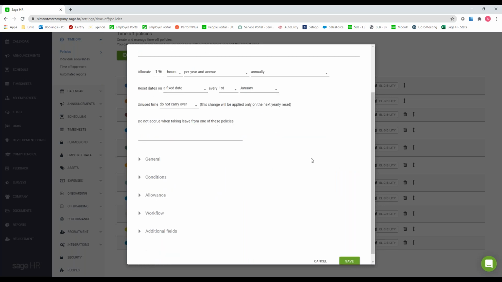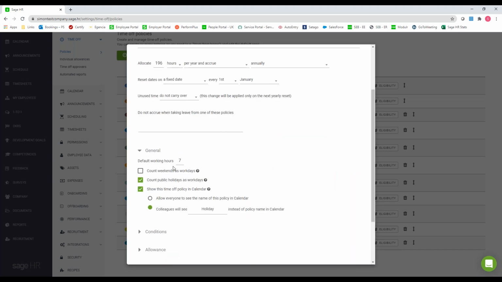But once you've got that set up, underneath that, you've got your different settings. So for this one, default working pattern is 7 hours. Do you count weekends as work days? Obviously, some people work a weekend. So does that count as a work day?